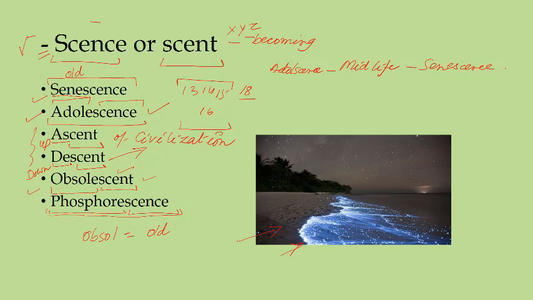This is interesting, but the point I want to make is that wherever you find this suffix, escence, immediately see what is before that, and you can guess the meaning that this particular thing is rising, growing or becoming. So phosphorescence in that sense.